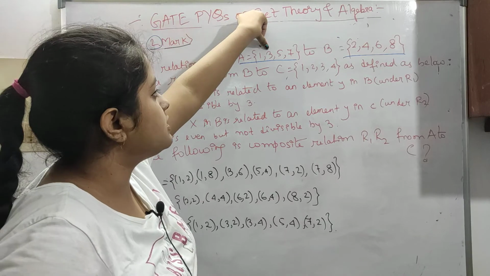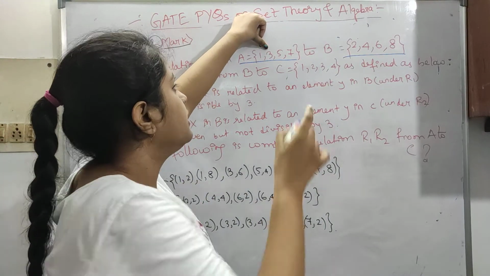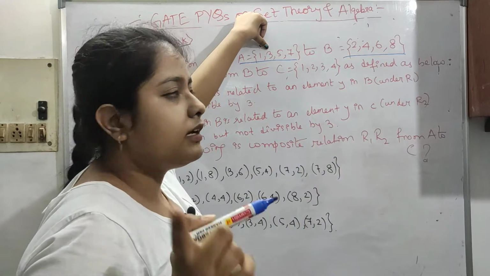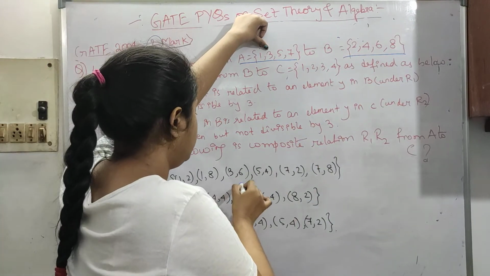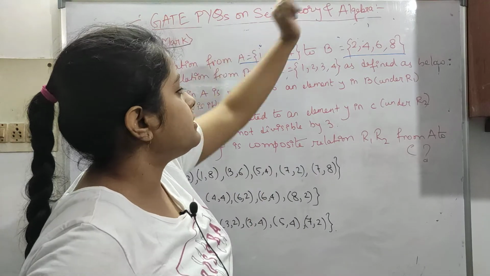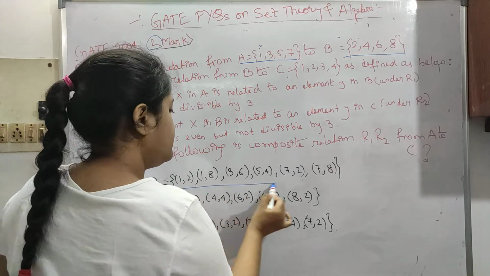If we take next is 3, 3 plus 2 is 5, which is not divisible. 3 plus 4 is 7, again it is not divisible. 3 plus 6 is 9, that is divisible. Okay, so then we have written it down. So 3 plus 8 is not divisible by 3. Like this we have formed this R1.